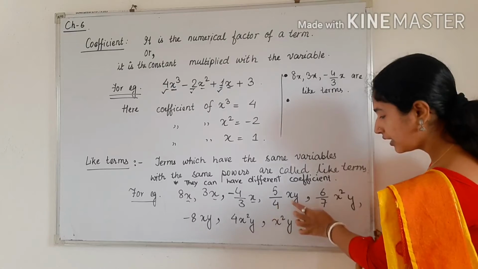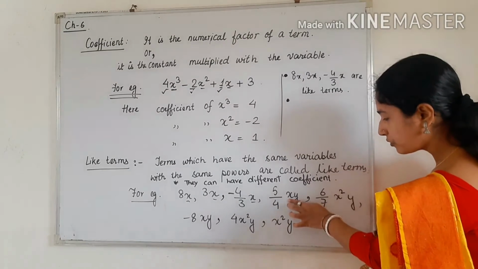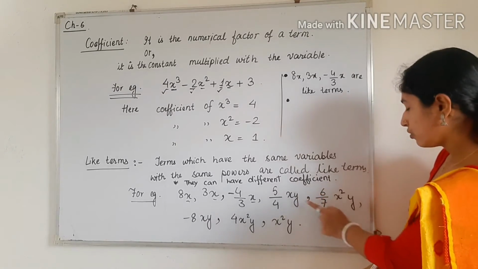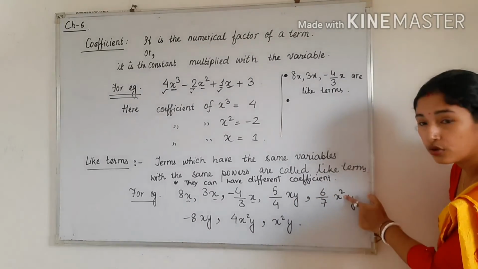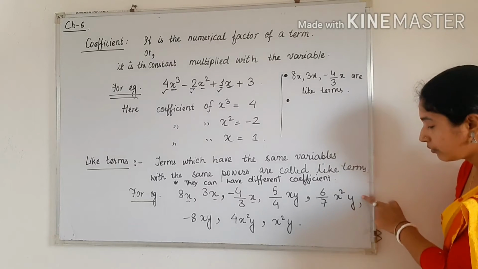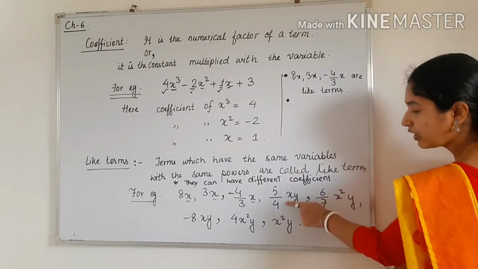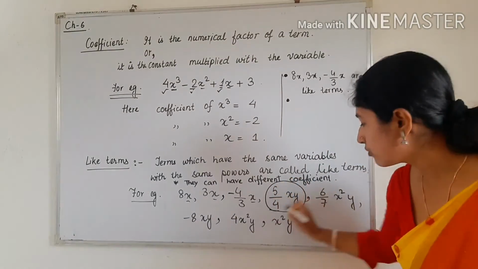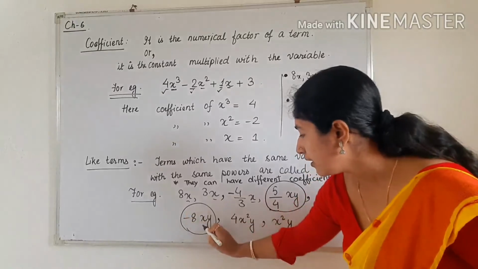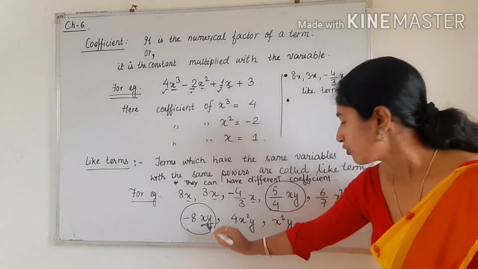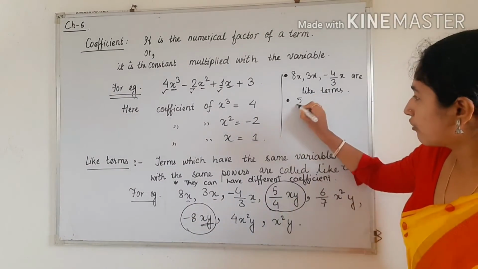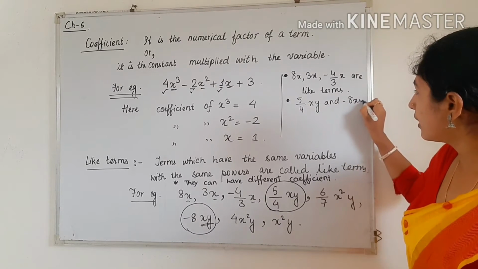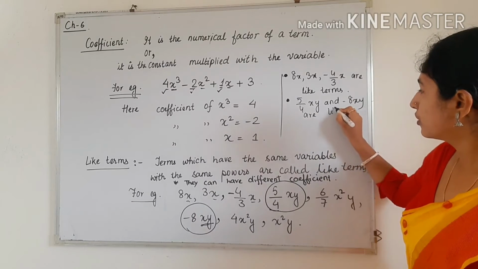See here, xy is present. Now you have to see here the power of x is 1, power of y is also 1. But here you can see the power of x is 2, and the power of y is 1. So these are not like terms. So we have to check where xy is present. See here, this is 5 by 4 xy, and here you can see xy is present. So the next one will be 5 by 4 xy and minus 8 xy are like terms.